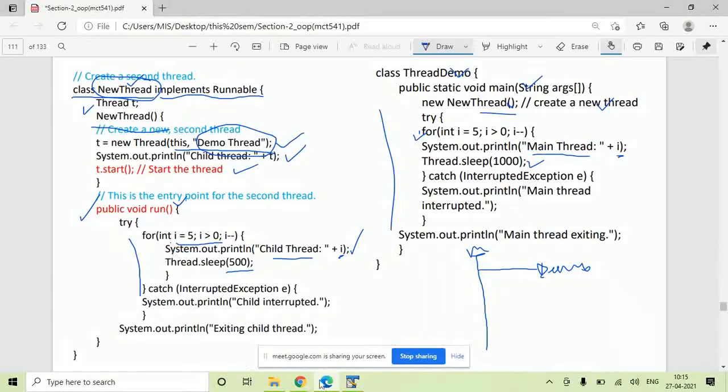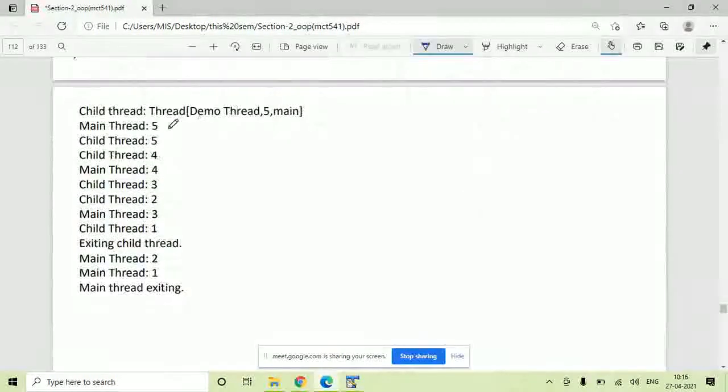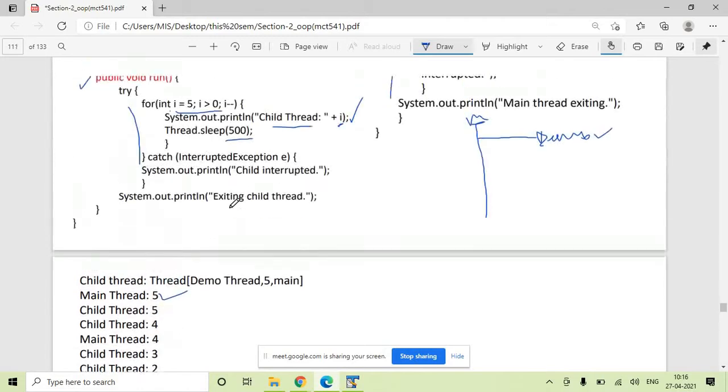When you start executing this program, it will start from here. Here you create a new thread, this NewThread constructor gets called. Here you have created your thread, Demo Thread. You have started the new thread, so Demo Thread is now ready to run. Whenever it gets a chance, it will call the run method and start executing its for loop. The next line, for int i equal to 5, main thread, i is equal to 5. So you will see the message main thread 5 on the screen.